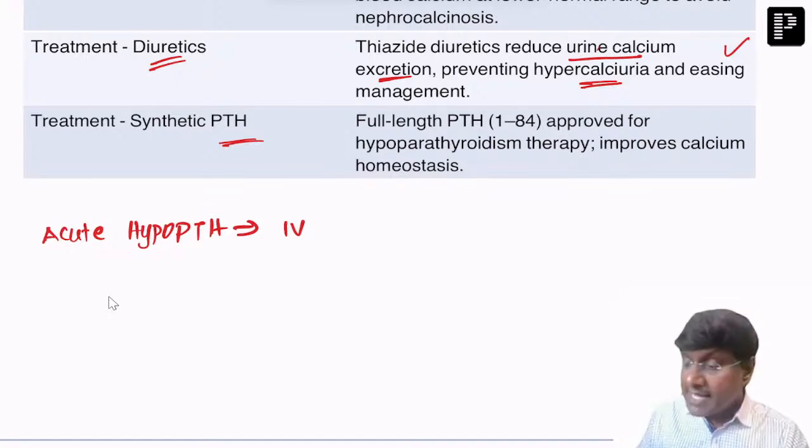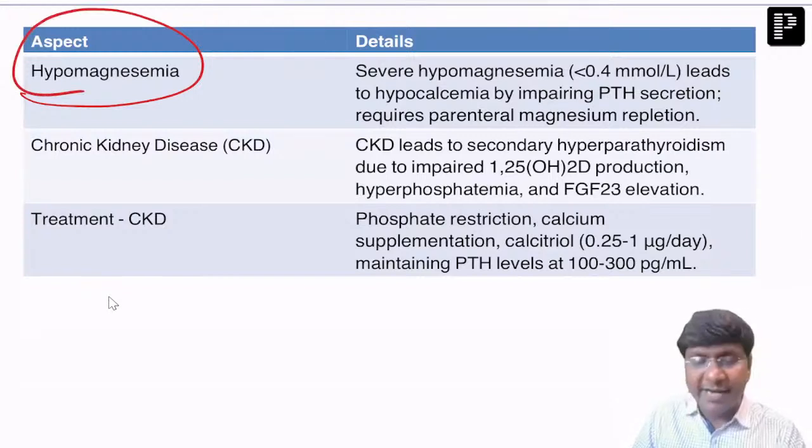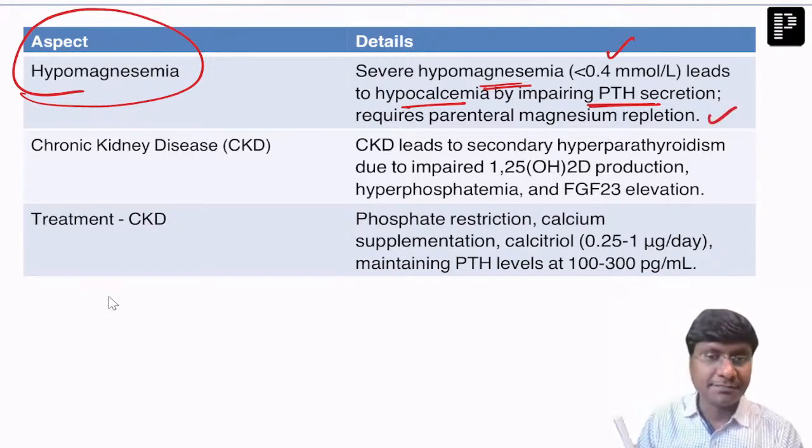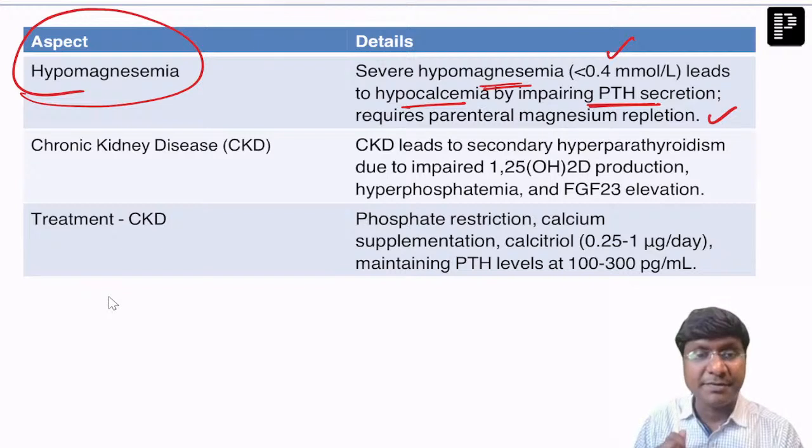At the same time, hypomagnesemia is one of the causes of hypoparathyroidism. Why? Because magnesium is required for parathormone release from the parathyroid gland. And if magnesium is not there, that will result in hypoparathyroidism. So if there is severe hypomagnesemia, when the magnesium levels are less than 0.4 millimoles per liter, that will lead to hypocalcemia by impairing parathyroid hormone secretion. These patients require parenteral magnesium repletion.